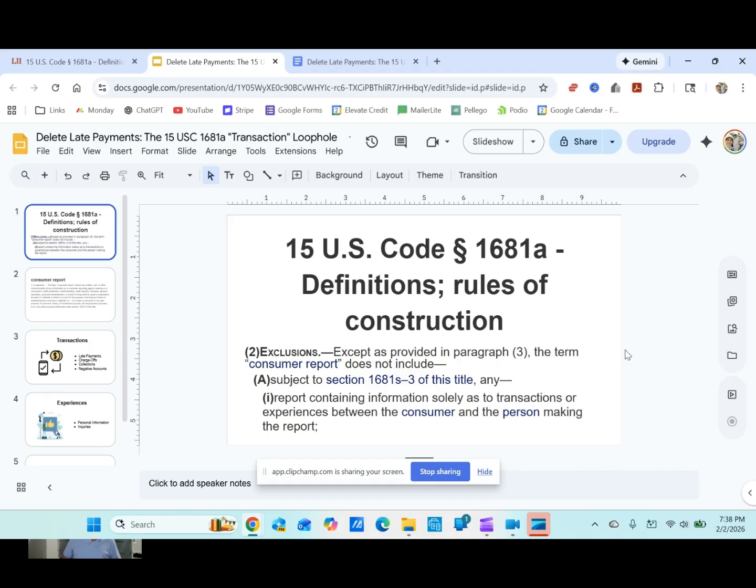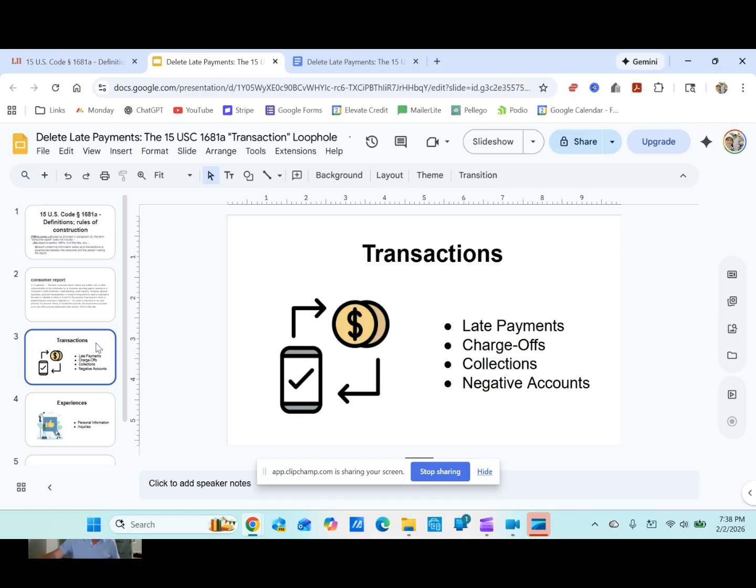A report containing information solely as to transactions or experiences between the consumer and the person making the report. Think about that for a second. Let it set in. What is a transaction? What is an experience? These are the questions you should be asking yourself. What does that mean to you? Think about it deeply. What it means to me is this: transactions are late payments. This is why late payments are illegal.